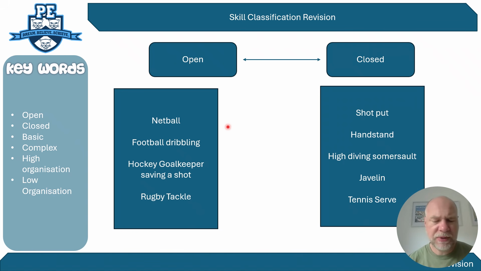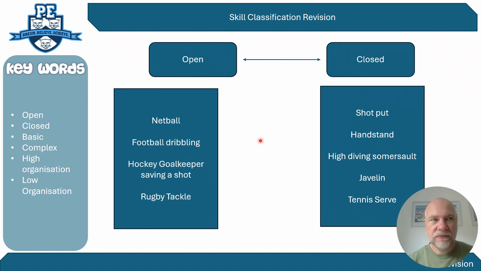But in general, you could probably pick most skills in netball as an open skill. Football dribbling, goalkeeper saving a shot. In this case, they've used hockey goalkeeper, but you could use a football goalkeeper or handball goalkeeper as your example, and someone making a rugby tackle. Other closed examples that they've used regularly are shot put, handstands, high diving somersaults, which could be replaced by gymnastic or trampoline somersaults, javelin throwing and tennis serves.